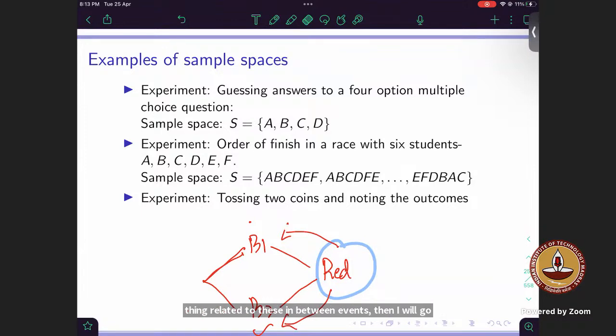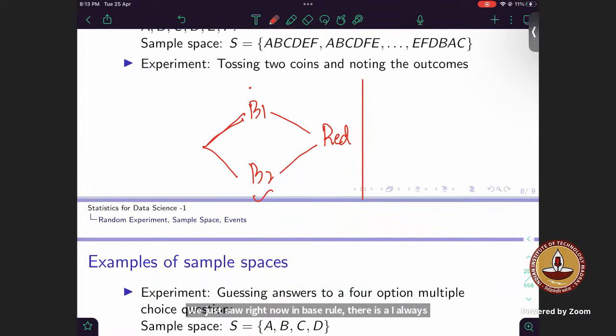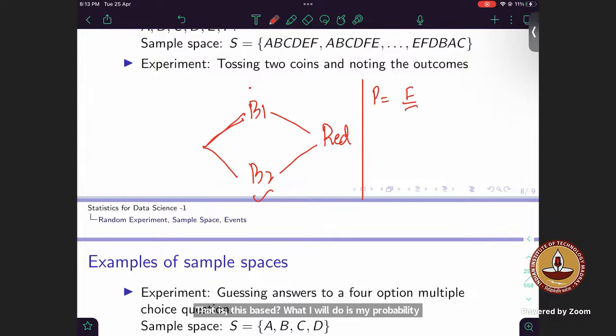Now, how to go with Bayes rule? Total probability we just saw, right? Now in Bayes rule, I always suggest, for this course at least, that we should explore this tree diagram that ma'am has also mentioned. Now, Bayes rule seems very complicated: probability of A into probability of something given A given B. It just confuses a little. We should know that formula always, but there is a simpler way to go. What I will do is, my probability, as you know, is favorable cases by total cases, right?